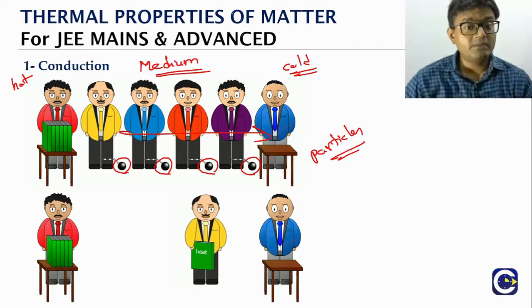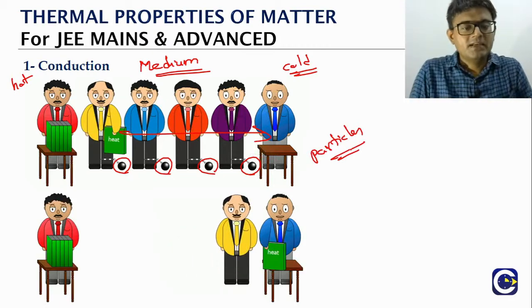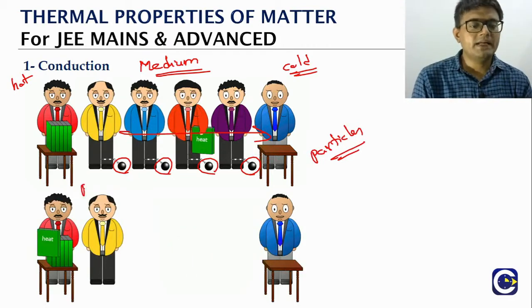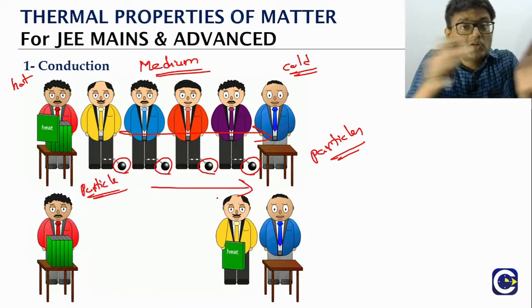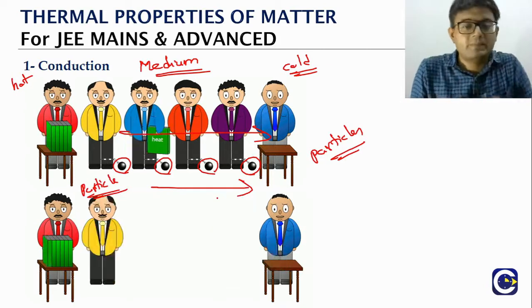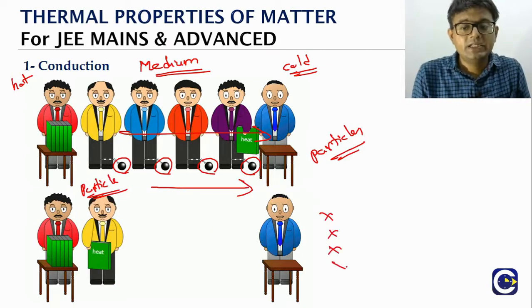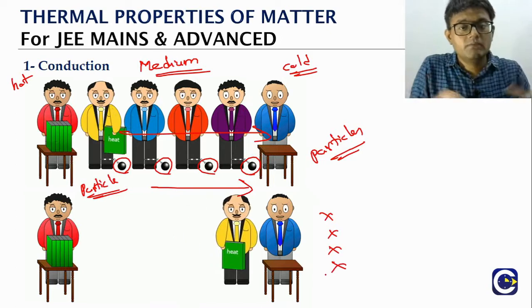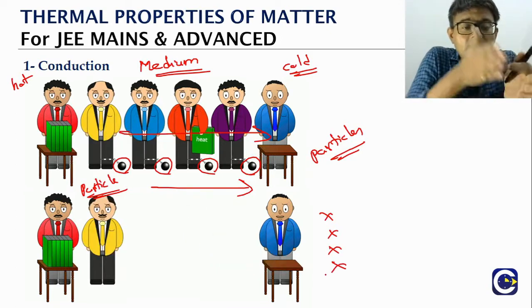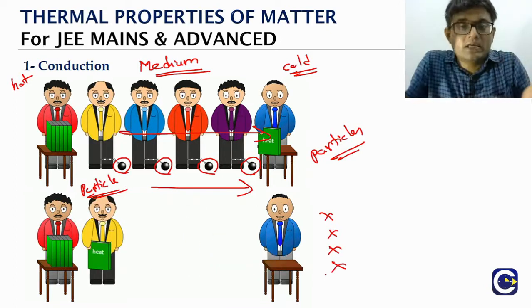This is different from actual movement. For example, if this is a particle which is getting heat, it is not going to take the heat and then move to another place. That is not happening. So in conduction, there is no actual movement of particles. Particles don't move, but particles only transfer energy from one layer to the other layer.